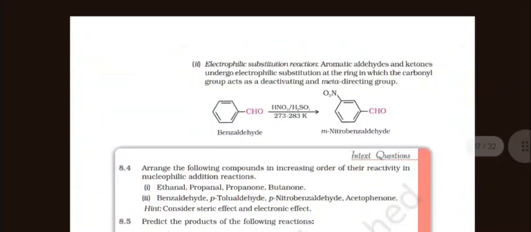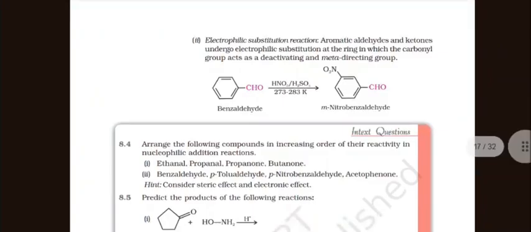Electrophilic substitution reaction: aromatic aldehydes and ketones undergo electrophilic substitution at the ring, with the carbonyl group acting as a deactivating and meta-directing group. Benzaldehyde with HNO3 and H2SO4 then gives meta-nitrobenzaldehyde.